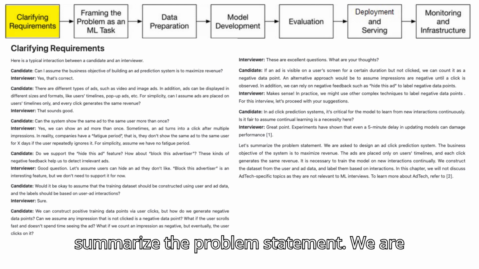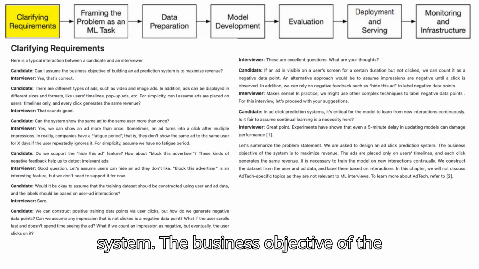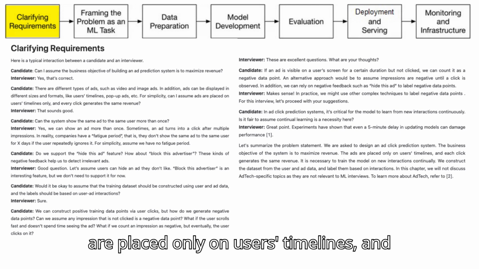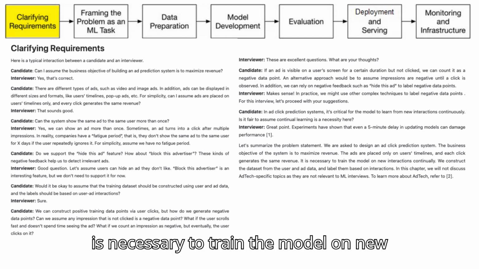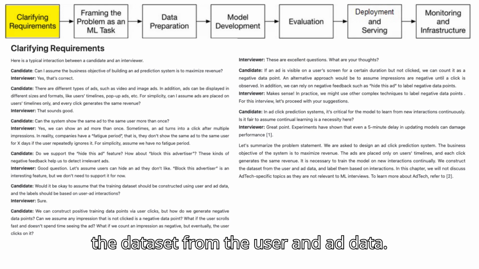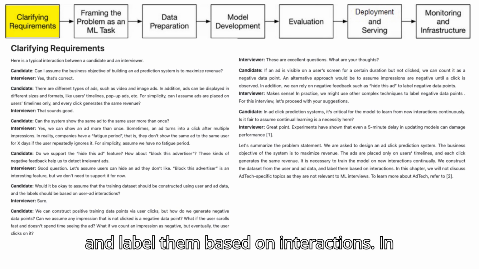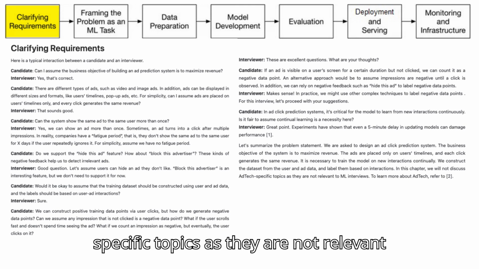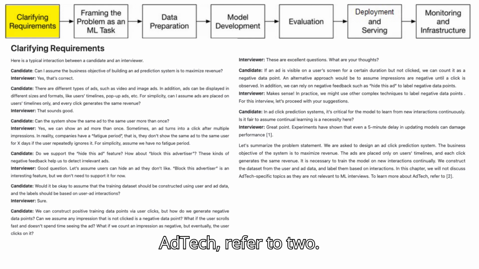Let's summarize the problem statement. We are asked to design an ad click prediction system. The business objective of the system is to maximize revenue. The ads are placed only on users' timelines, and each click generates the same revenue. It is necessary to train the model on new interactions continually. We construct the dataset from the user and ad data, and label them based on interactions. In this chapter, we will not discuss ad tech-specific topics, as they are not relevant to ML interviews. To learn more about ad tech, refer to [2].